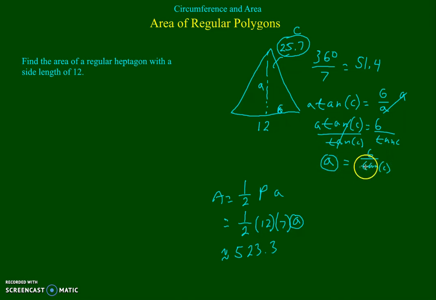When we calculated the apothem, we did 6 divided by the tangent of the value we stored in C here for this angle. And then we plug that in to our calculator, just as we normally would, and we got 523.3.